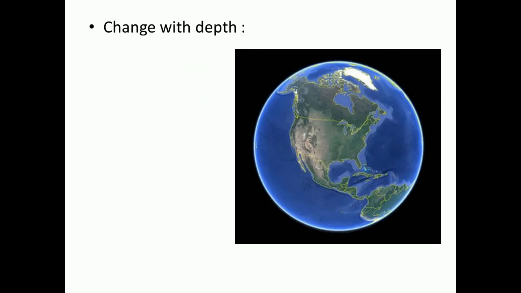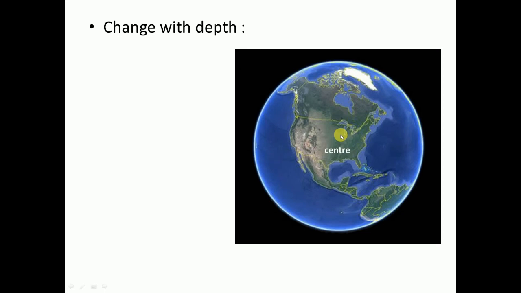Now, as you may know, if we are on the surface of the earth, the formula directly applies: F is equal to G m1 m2 upon d square. But what if we go inside the earth, that means we dig inside the earth and we come over here, and this will be the center.